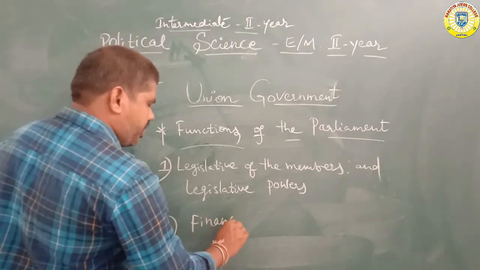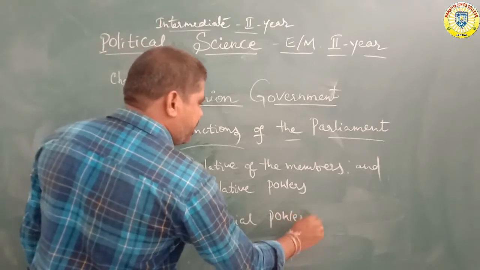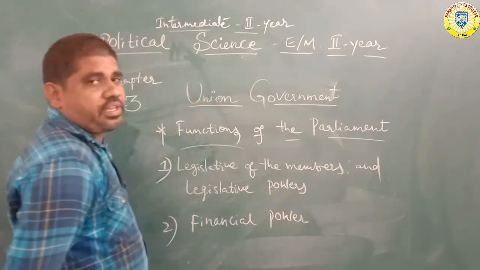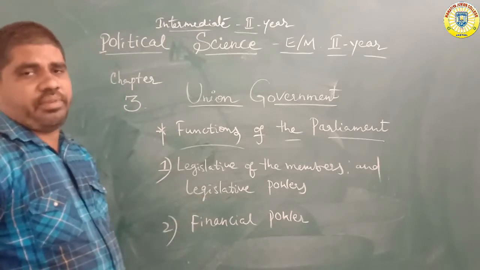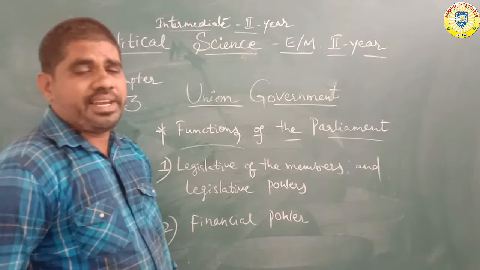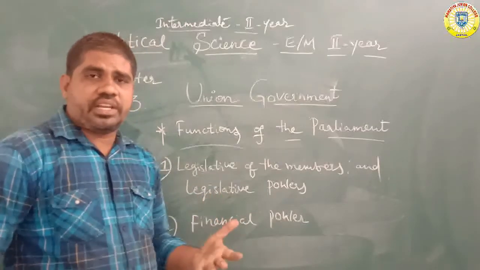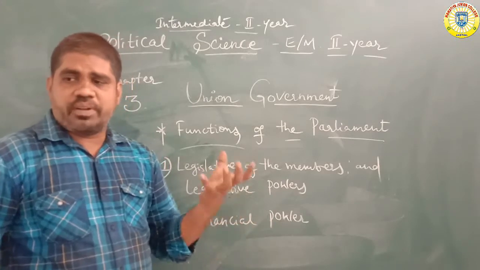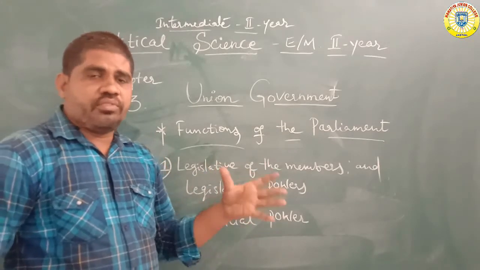Number one, the legislative power of the legislative members. Number two, financial power. These are mainly functions of the parliament. Financial power covers financial bills, any type of currency, any new bill, and financial problems. The financial powers are also mainly announced by the parliament.